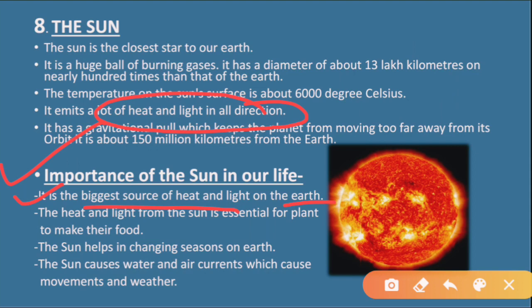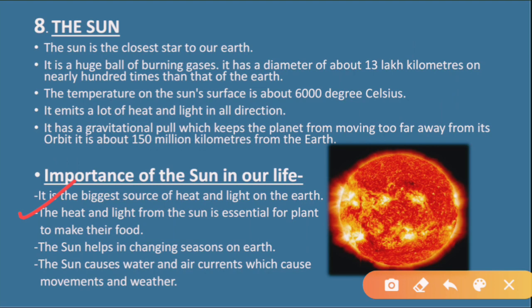It will become too cold without the heat of the sun. If we do not get the heat of the sun, then the earth will become too cold and life will not sustain.